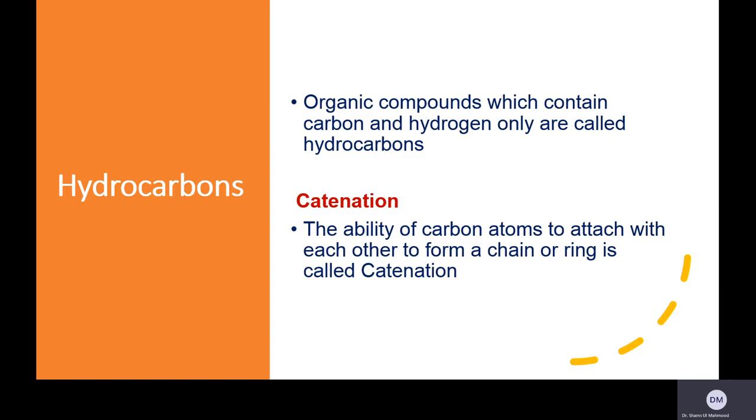There is also the possibility of carbon making rings, for example, cyclopropane, cyclobutane, and they can also form long chains. So that ability of carbon atoms to attach with each other to form a chain or ring is called catenation.